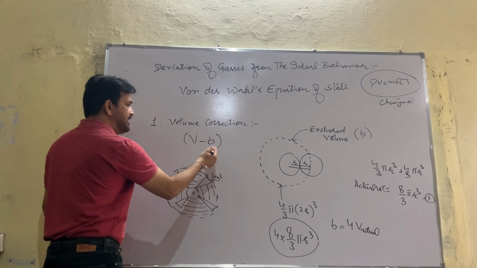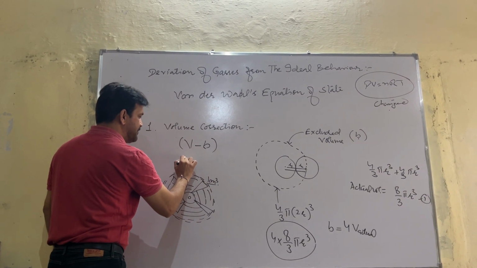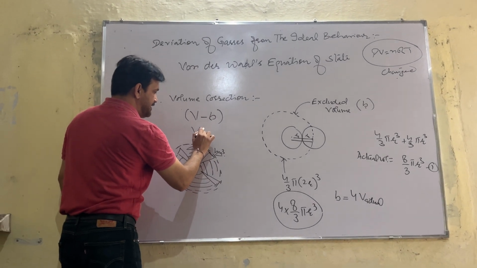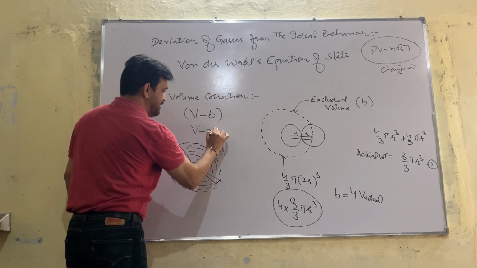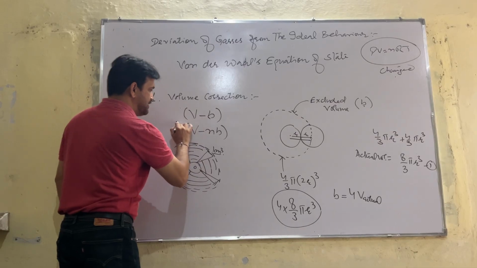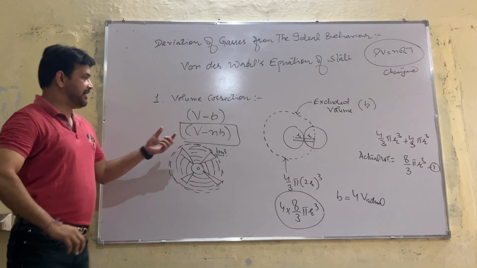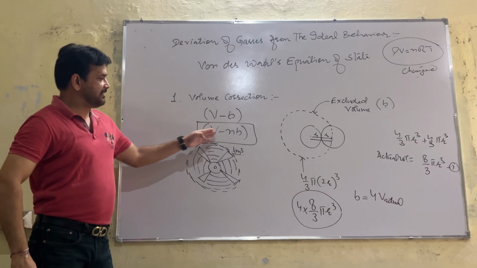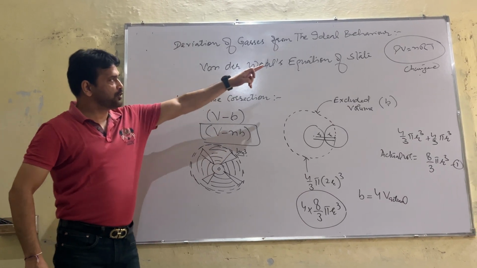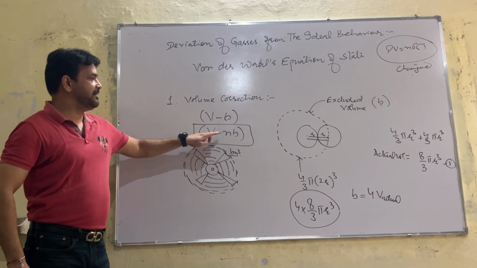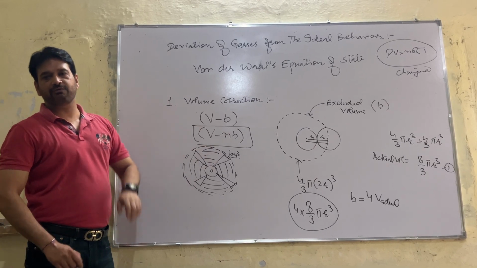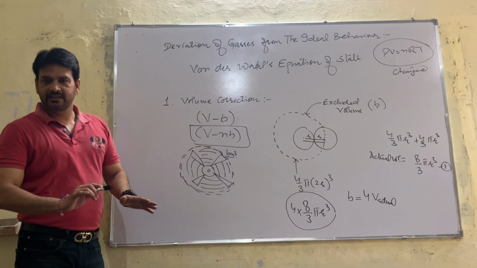And obviously, for n number of molecules or n moles, there will be the correction b into n. So this is the main thing after volume correction: we will not use V, we will use V minus nb. This is the volume correction. Clear?